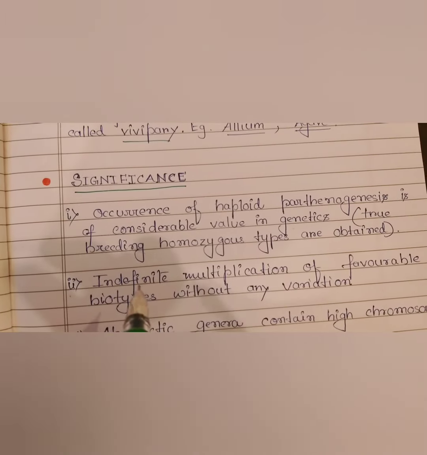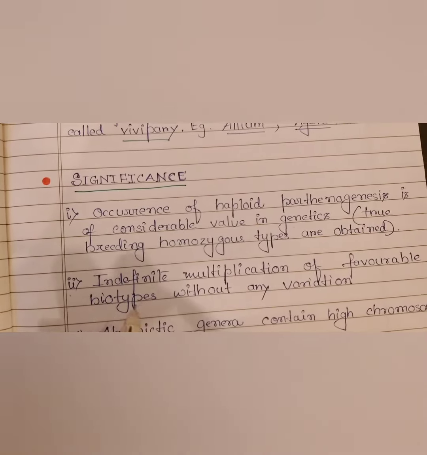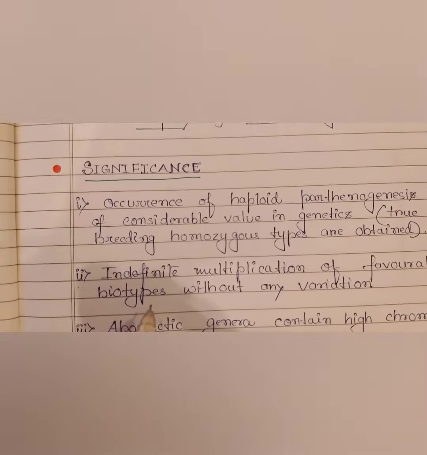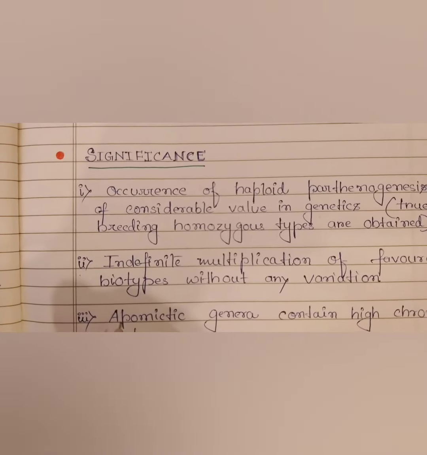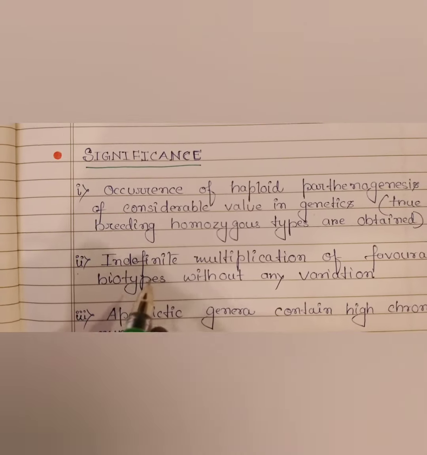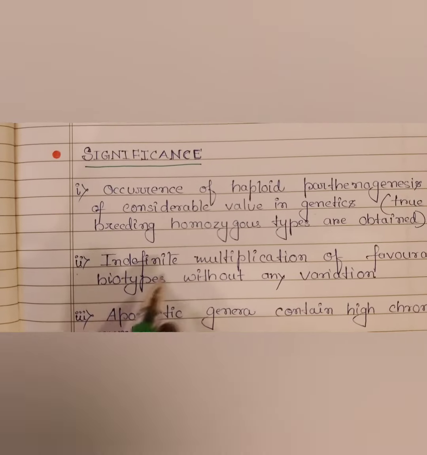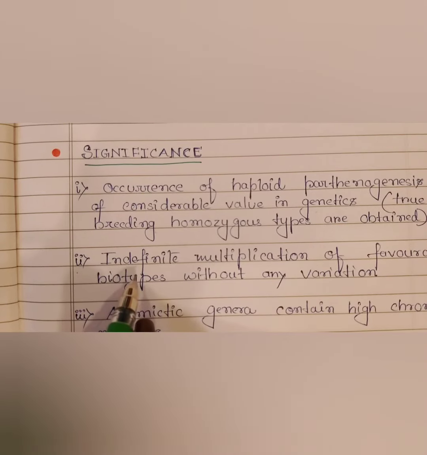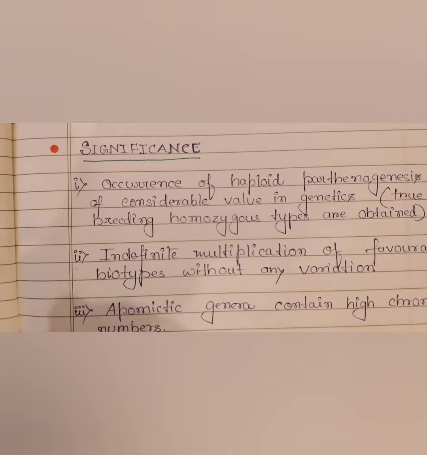Since there is no mixing, crossing over, there is no variation, so you can indefinitely multiply the favorable biotypes, right? When there is a crossing over, there are chances that you get new combinations, variations are there. But since there is no crossing over, variations are also not there, so you can indefinitely go on multiplying the favorable biotypes, right?